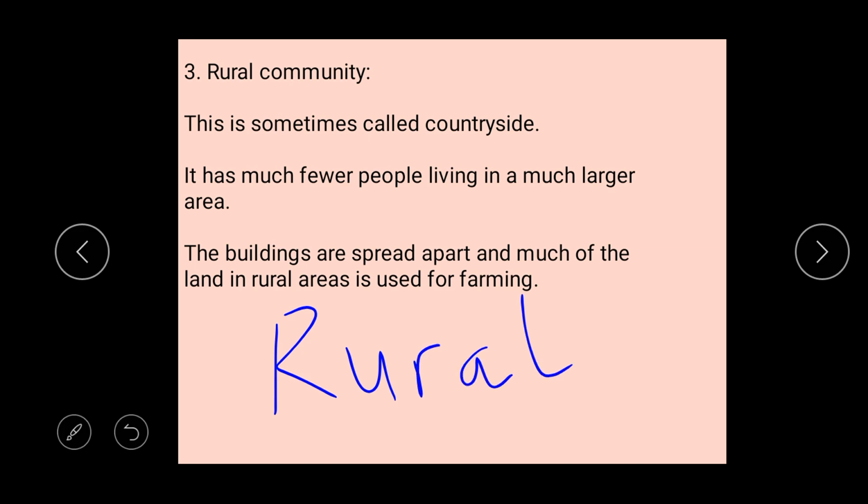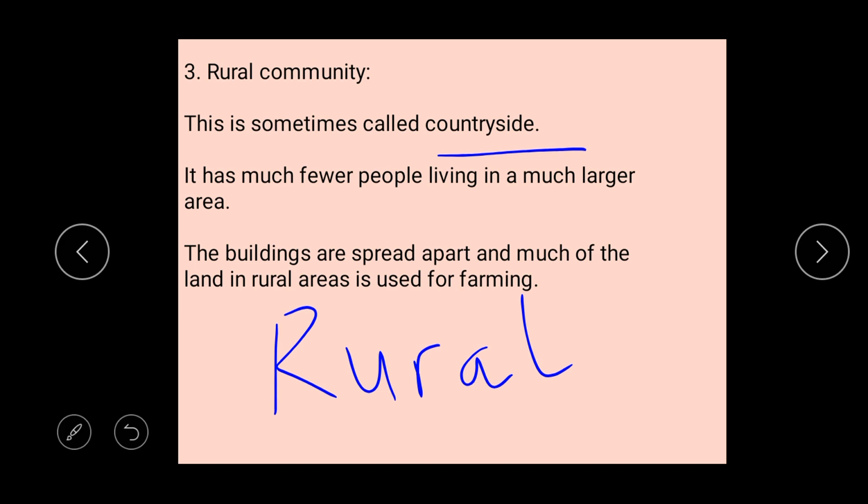Rural. And a rural area is usually called countryside. It's sometimes called countryside. Okay? And it has much fewer people living in a larger area.